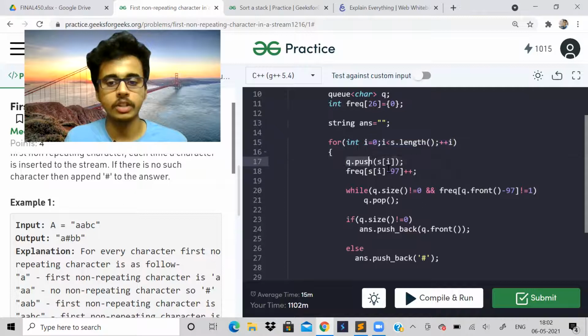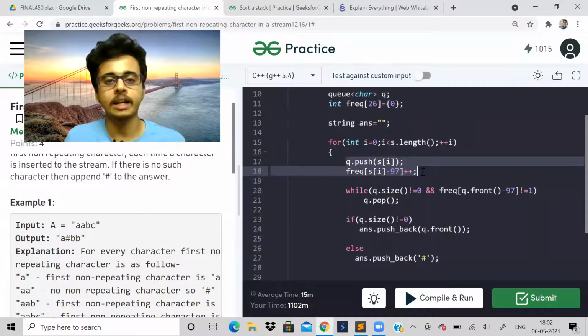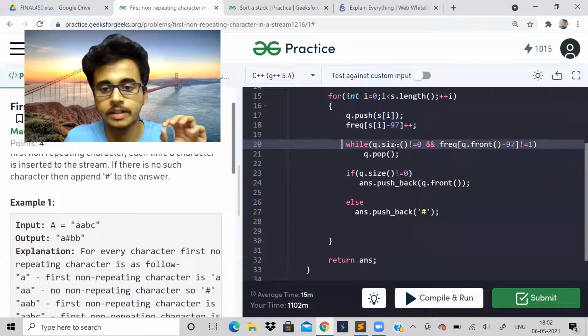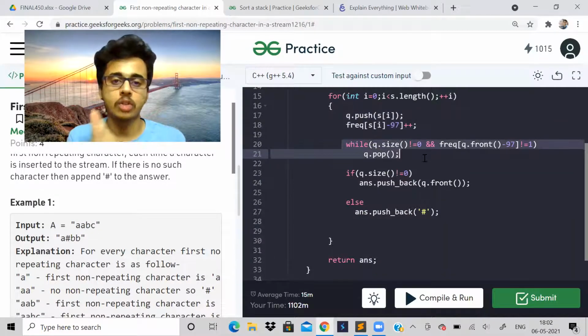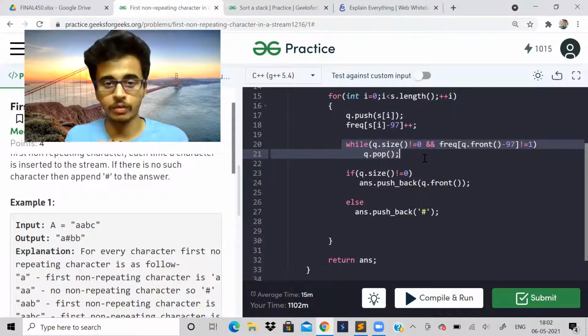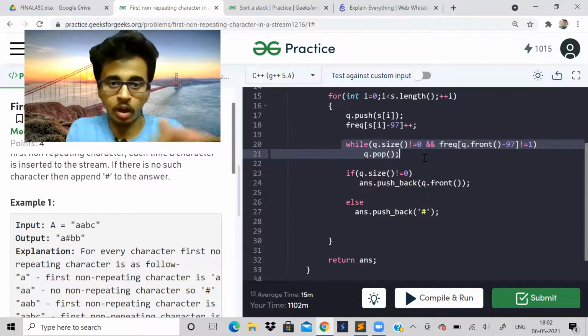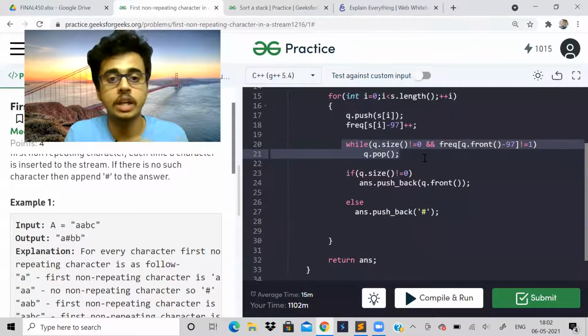So initially, first of all, increase the frequency of the current character, that means we have traversed it, and push it to the queue. Now check this, this is important. Until the queue is not empty and the frequency of the front character is not equal to 1, pop out all those elements from the queue, because they will never be the first non-repeating character.